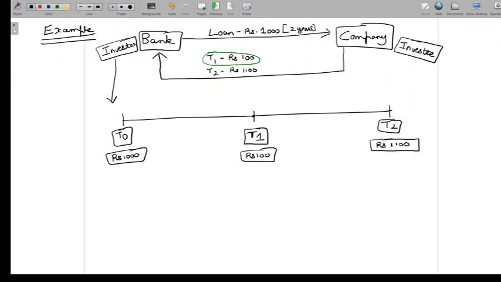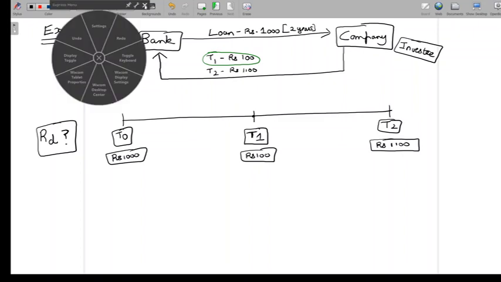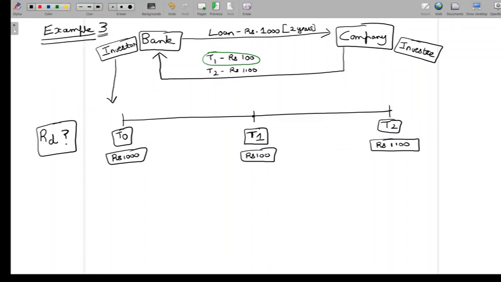Great. What is the return on debt investment for the bank? Now, we are going to mainly approach this example 3 by applying the valuation principle that we have seen.